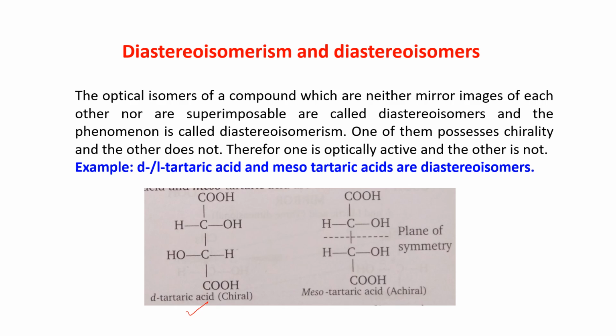But mesotartaric acid is optically inactive. So D-tartaric acid and mesotartaric acid, or L-tartaric acid and mesotartaric acid, both are diastereoisomers, and this phenomenon is known as diastereoisomerism.